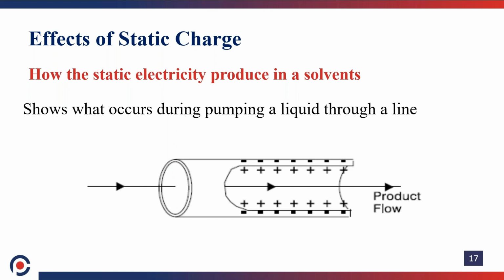This is the pipeline transfer. The chemical is transferred through the pipeline. You can easily see in this diagram how the charge is separated. The charge is developing on the metal surface as well as the liquid surface. So this is the charge separation due to motion of the liquid with the line. The line is the stationary, fixed phase, and the liquid is the moving phase. Due to that, friction develops on the surface of the pipeline, so charge separation also takes place at the surface.